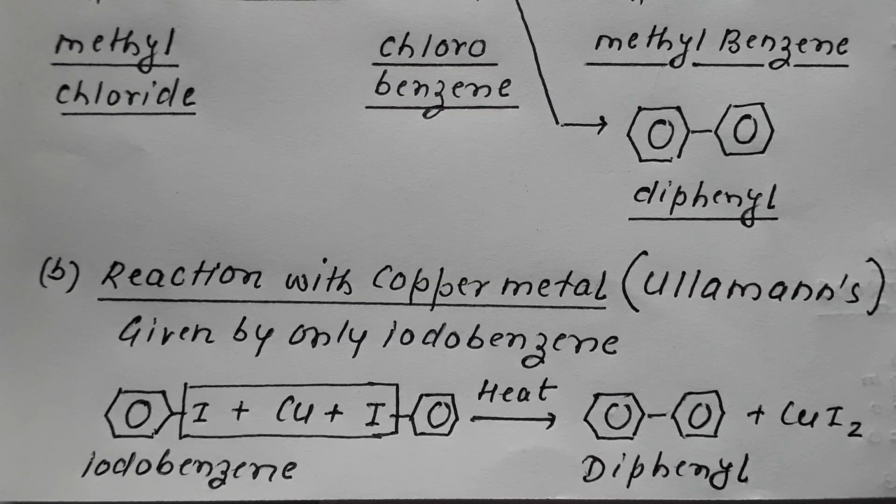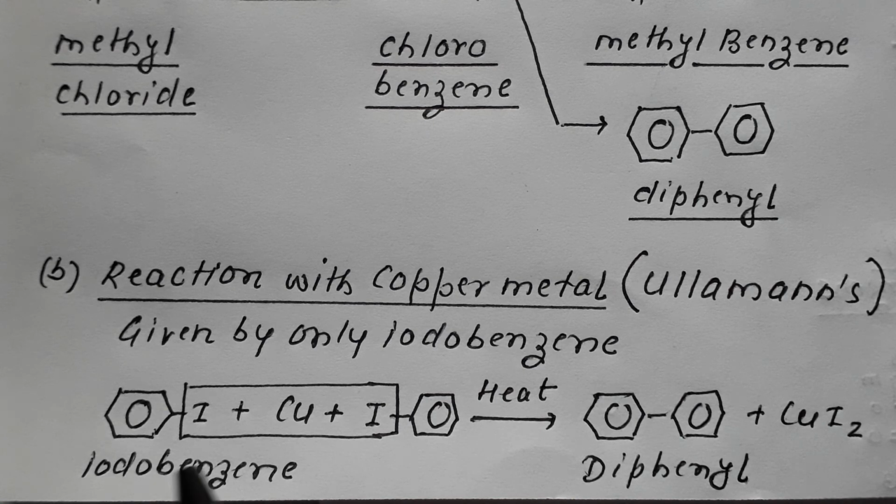Now there is one more metal with which haloarene reacts. It is copper metal. Remember, with copper metal only iodobenzene reacts, none other. This reaction of iodobenzene with copper metal is termed Ullmann's reaction.